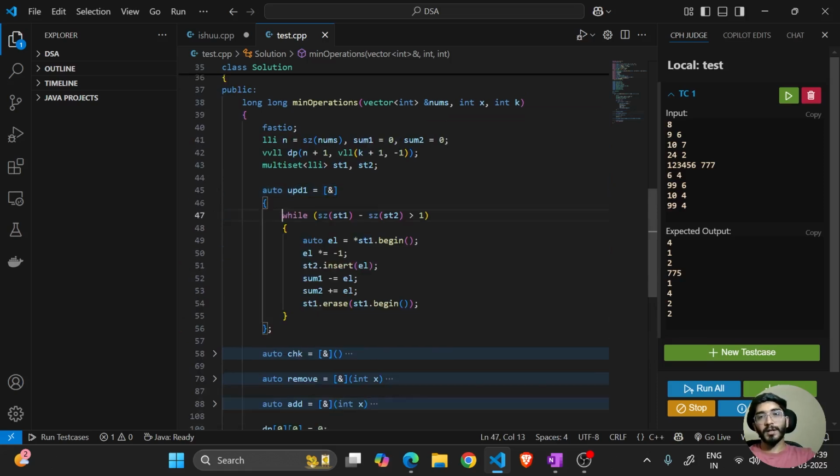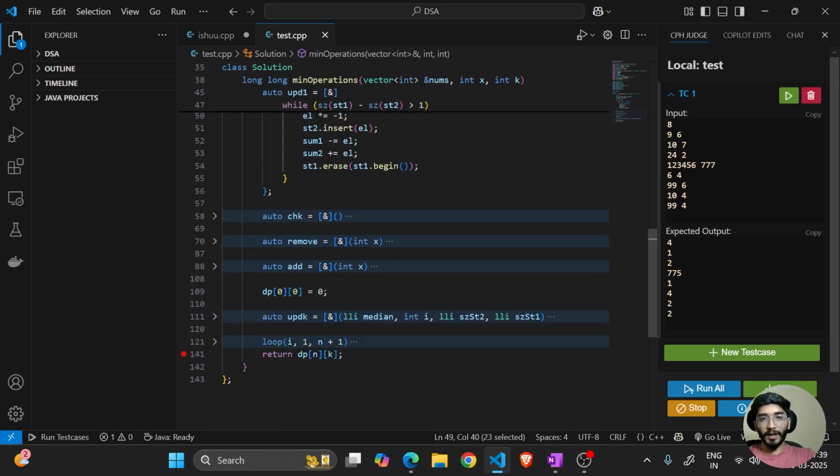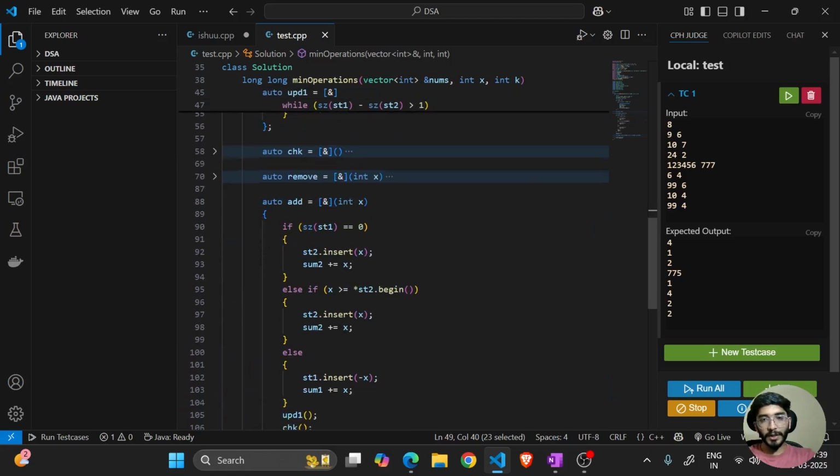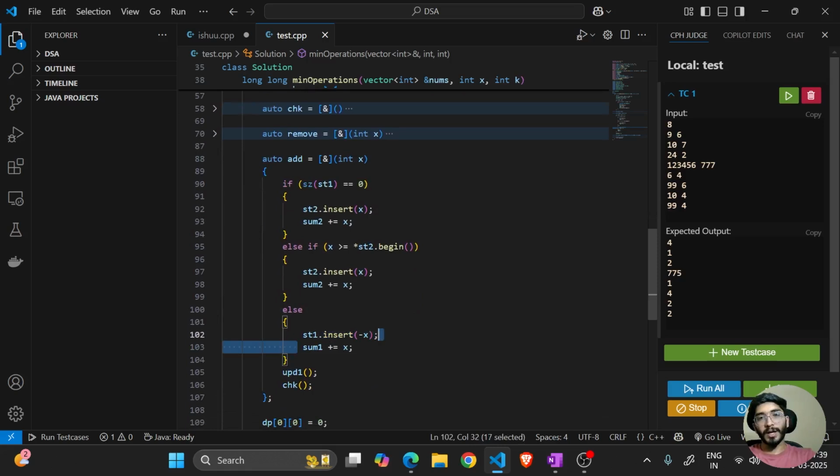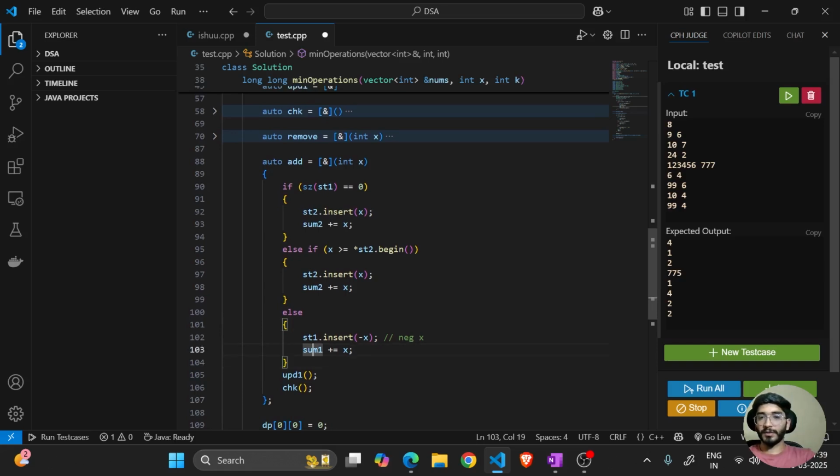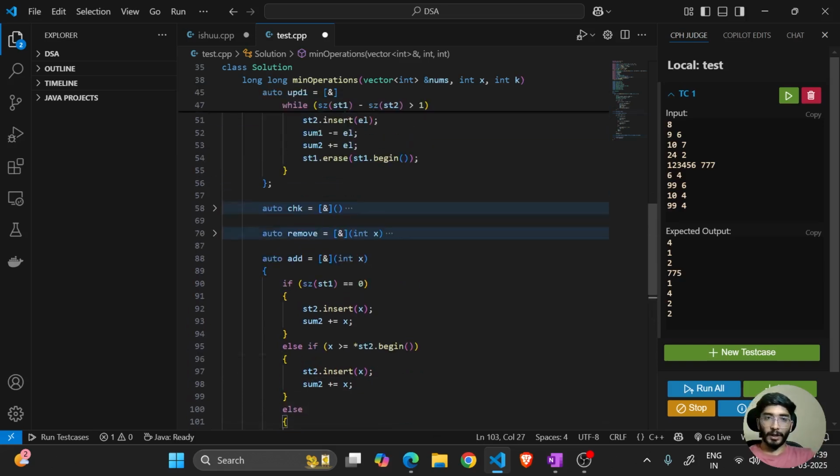Let's see what these update and check functions are doing. The update function checks the size of set 1 minus the size of set 2, and if my set 1 is greater in size, then the rebalancing happens here. And in the add function also, while putting the element into set 1, I am putting the negative of x. Why negative of x? To make it function as a max heap, you can say, or to get the maximum element at the beginning of the set. And set 2 is working simply with adding x.